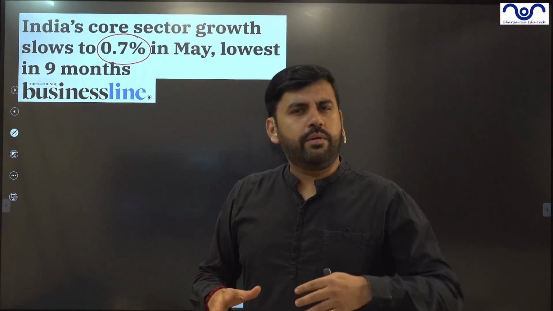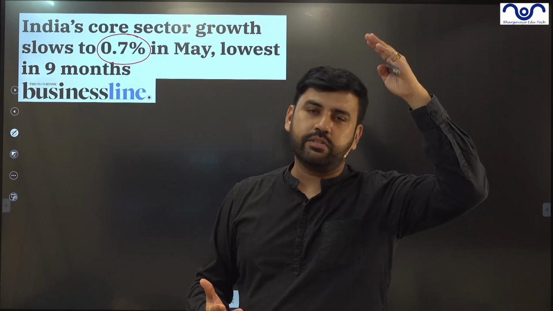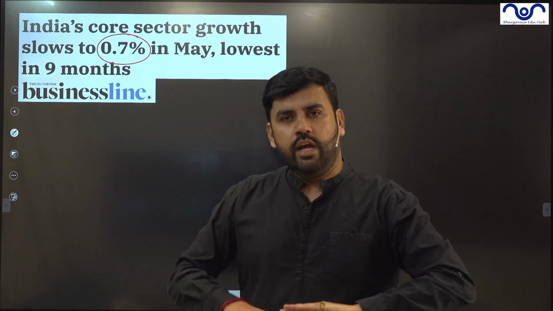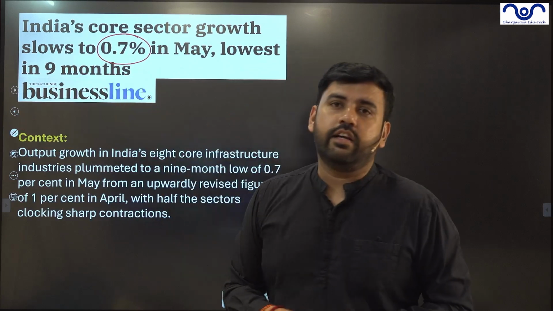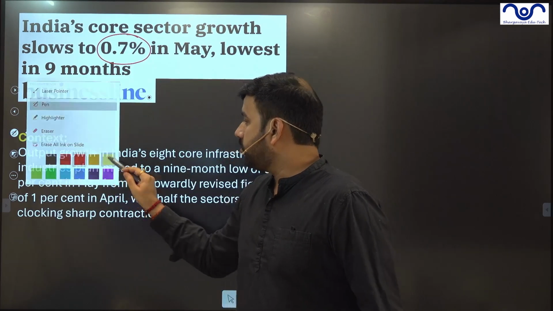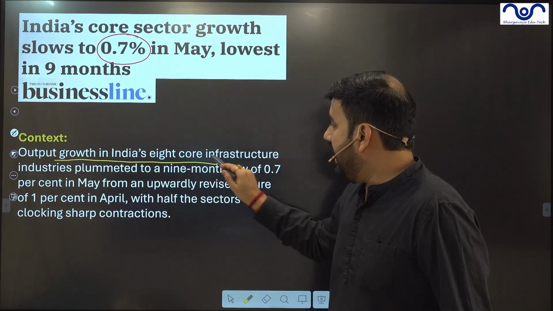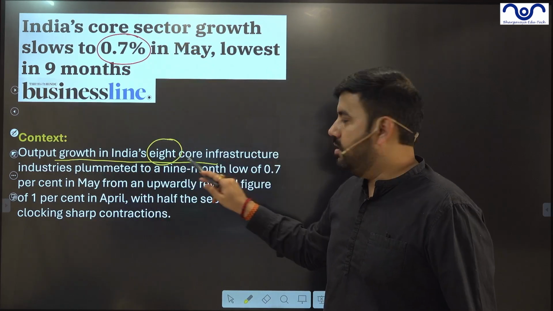We should not be worried because it fluctuates every year. It goes as high as 8%, 10%, and sometimes comes down to negative as well. It keeps on fluctuating depending on the business sentiments. We have taken this article from BusinessLine, from The Hindu. The article says output growth in India's 8 core industries. So core sector here means 8 core industries.